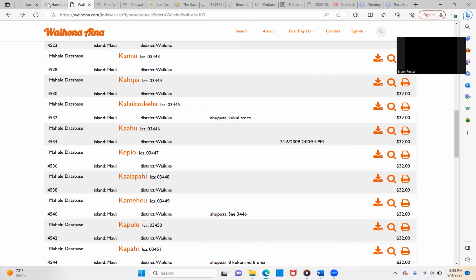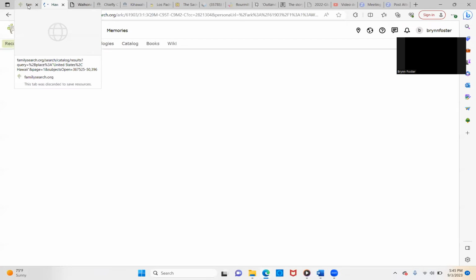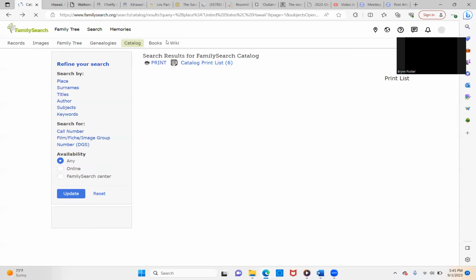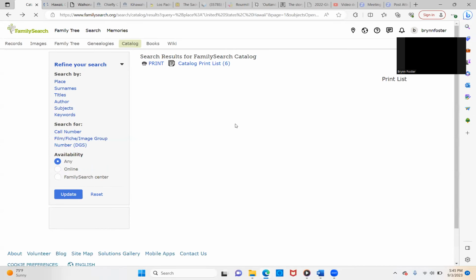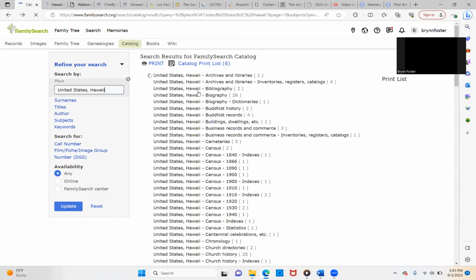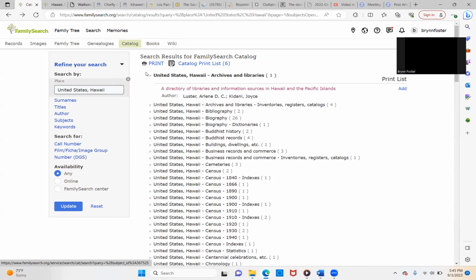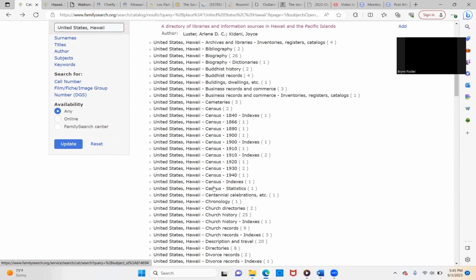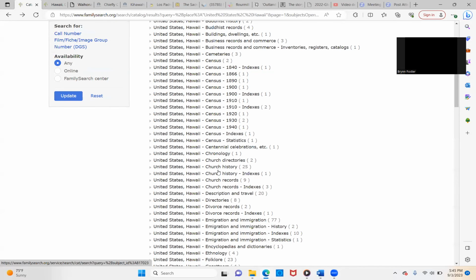And then I'm going to go into FamilySearch, which I have been going in a lot this week. I found some more land information. If you go under the search, go under the catalog, then United States, under Hawaii, and then archives and libraries. It lists by the bibliography, the census, church directories, church history.